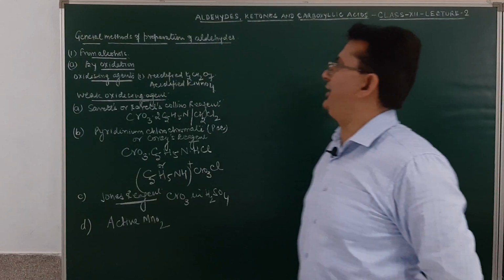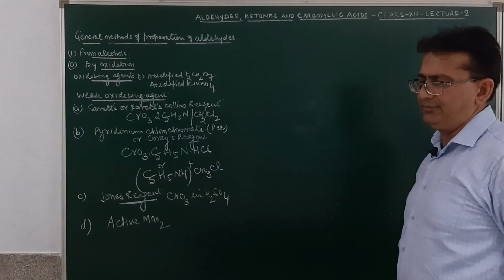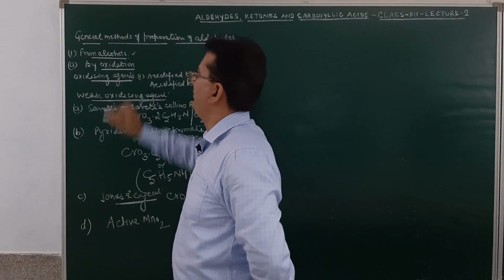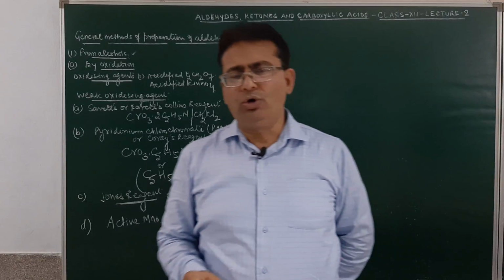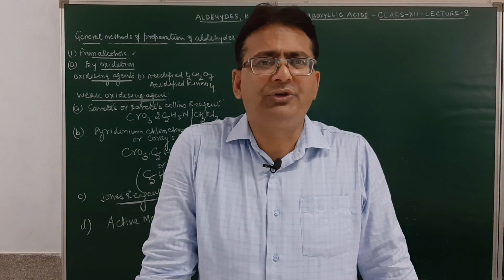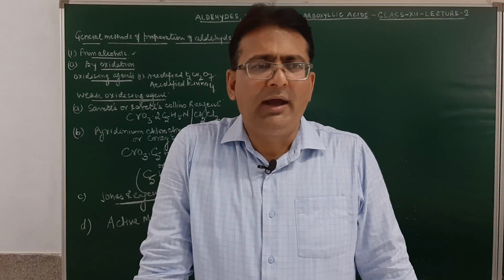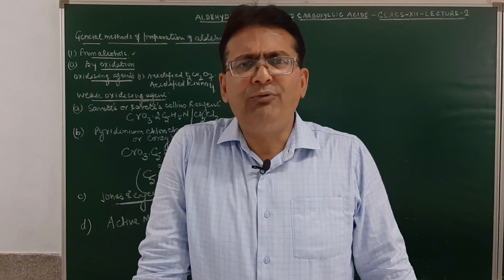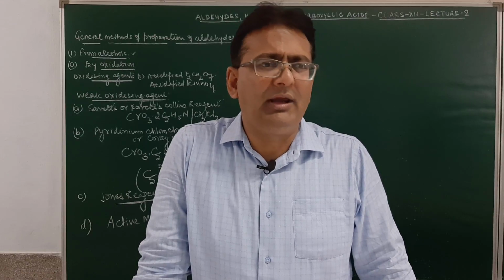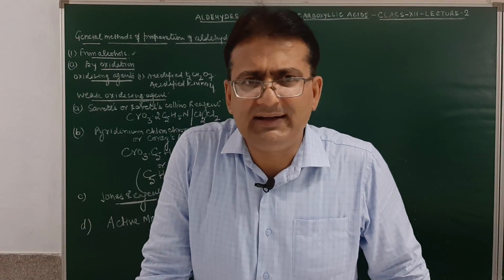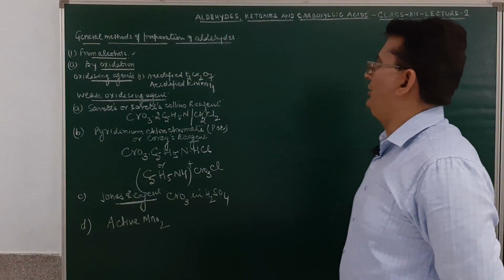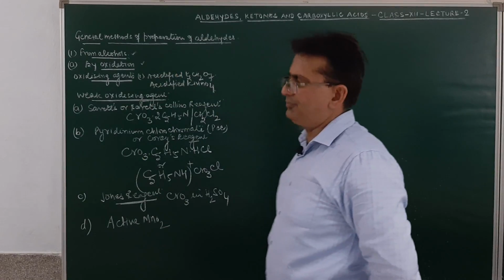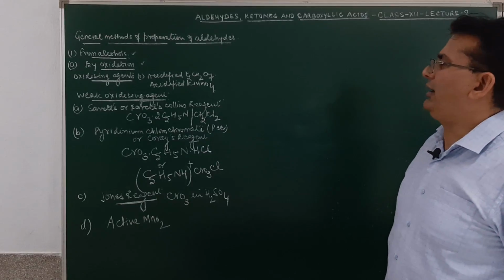Students, as far as the general methods of preparation of aldehydes and ketones are considered, the first method of preparation will be from alcohol. As we all know, this was done as a property of alcohols and is a preparation of aldehyde and ketone. Am I clear? Very effectively we did this reaction in the chapter of alcohols, phenols and ethers. Now, how did we prepare from alcohol? It was by the process of oxidation. The first method of preparation of aldehyde and ketone will be by oxidation.